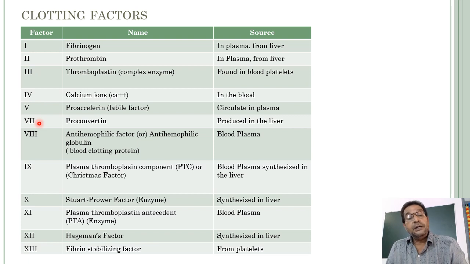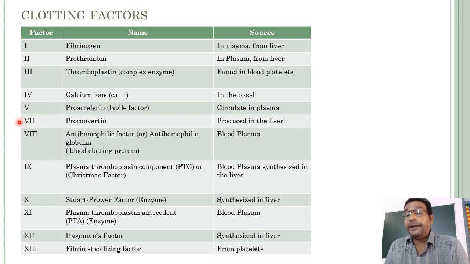Factor 6 was referred to in the past, but not now, because it is nothing but the activated form of the fifth factor.